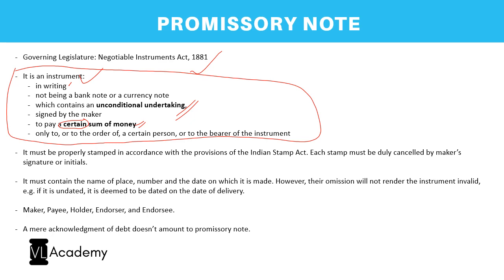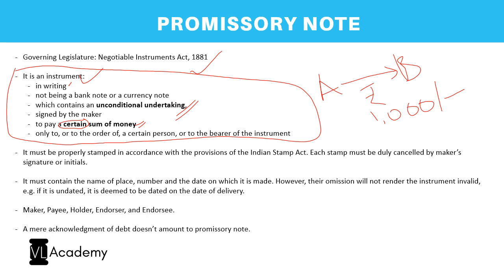Second, next condition, which contains an unconditional undertaking. In a promissory note, imagine two parties, party A, party B. Party A is making a promise to B that, give me 1,000 rupees, I will pay you back in 15 days, right? The amount involved is very less. Just for the sake of example, we are taking 1,000 rupees. Now, for 1,000 rupees, you would not ask for some security, or you might not enter into a loan agreement and all that, because it's a very petty amount. So the best way to do is to take a promissory note.